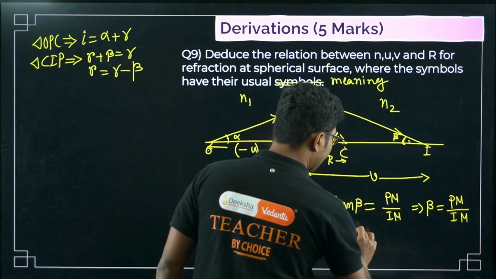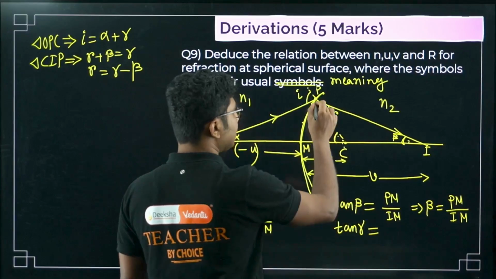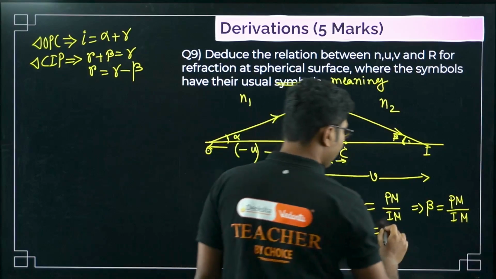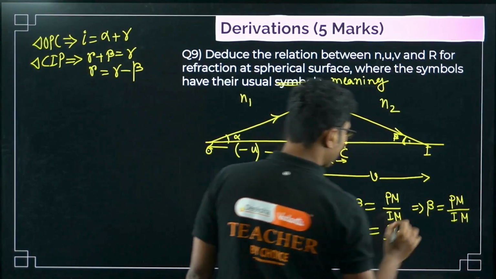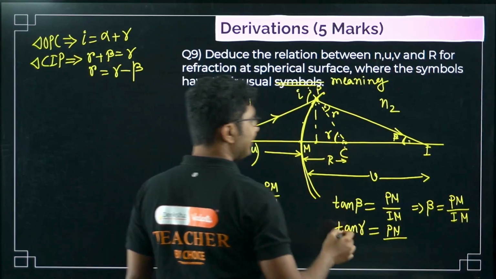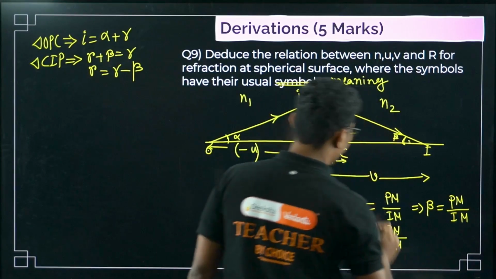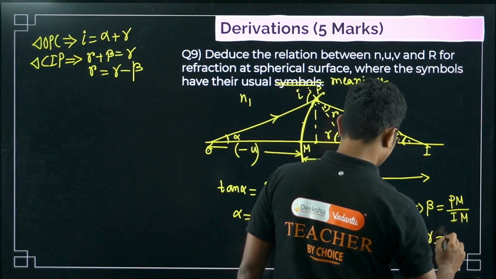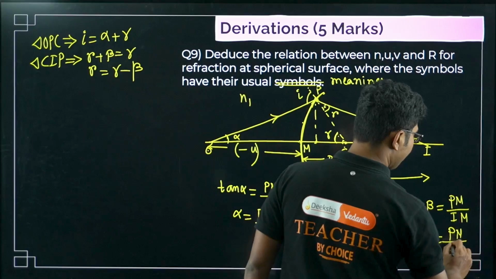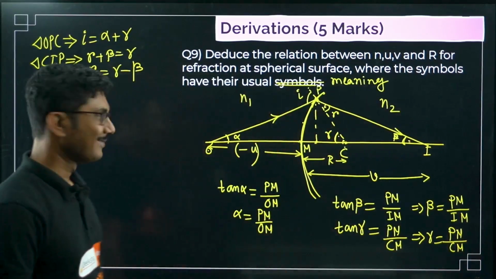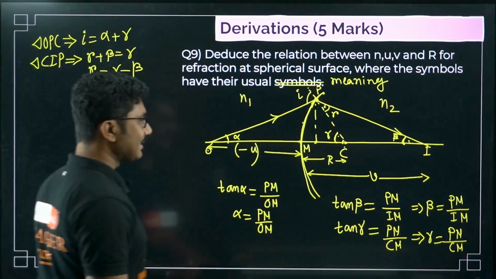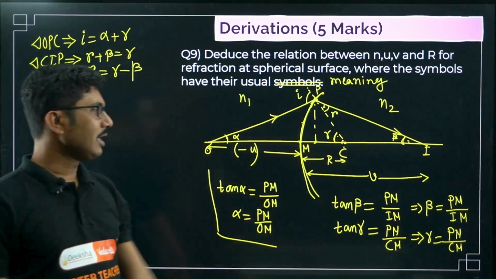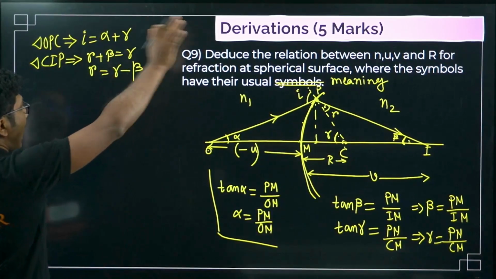Now again tan gamma, everything has to be calculated. Tan gamma is this triangle. So here again PM, perpendicular is always PM, base in this case is CM, or we can say gamma equals to PM by CM, right? So now this part is done. This is the background we have to do when you are drawing this diagram. As soon as you draw the diagram, you can do this mathematics. Now I and R we have calculated.